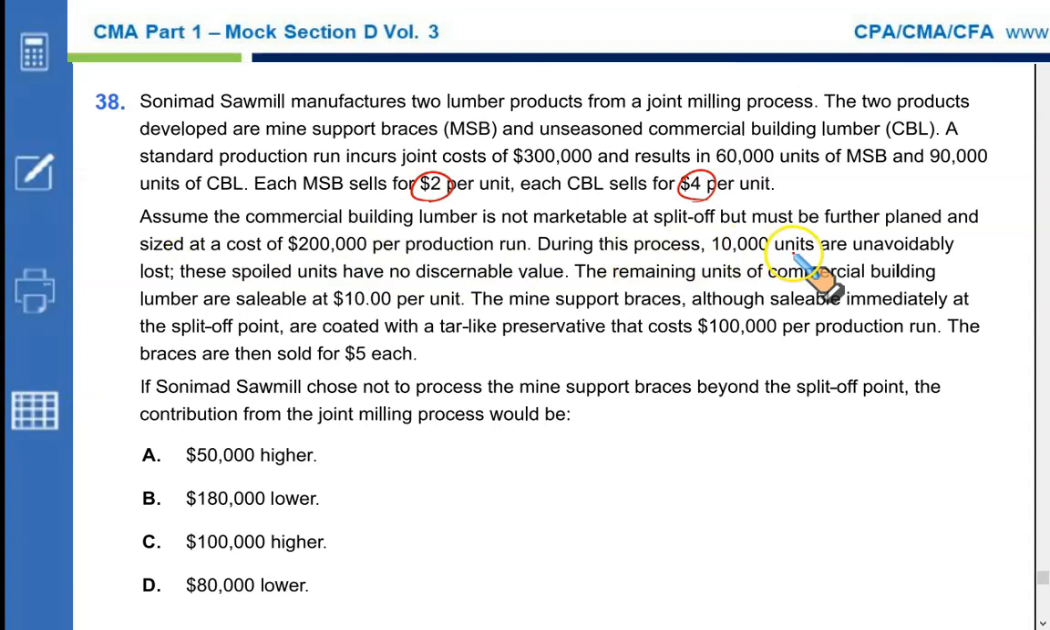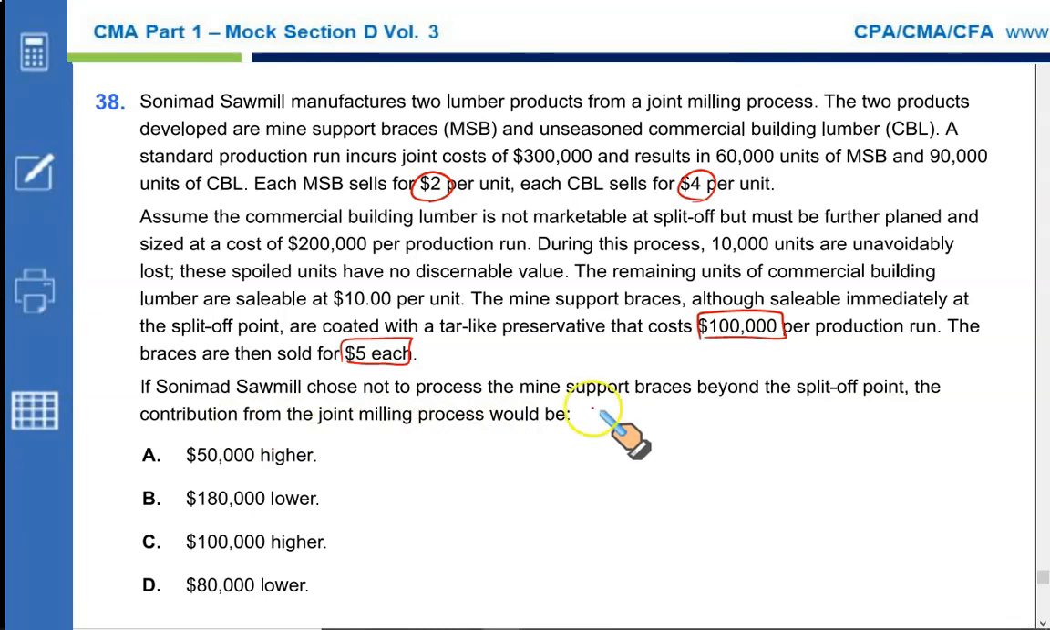During this process, 10,000 units are unavoidably lost. These spoiled units have no discernible value. The remaining units of commercial building lumber are saleable at $10 per unit. The next item, the mine support braces MSB, although saleable immediately at the split off point, are coated with a tar-like preservative that costs $100,000 per production run. The braces are then sold for $5 each. If Sonimet sawmill chose not to process the mine support braces beyond the split off point, the contribution from the joint milling process would be.